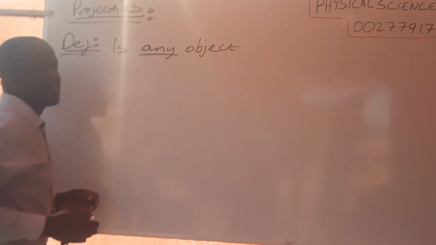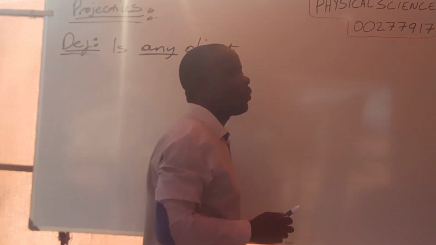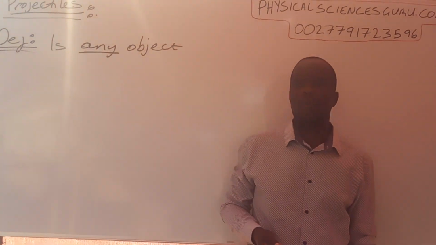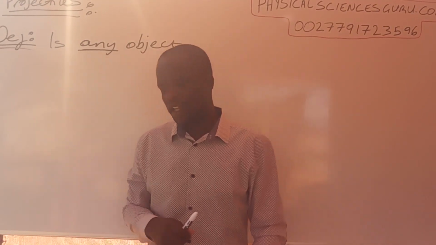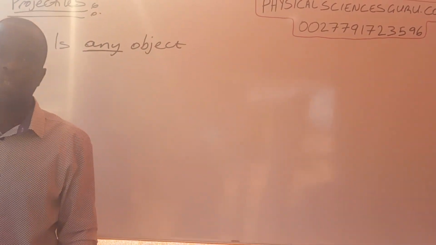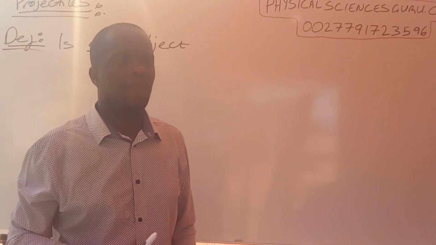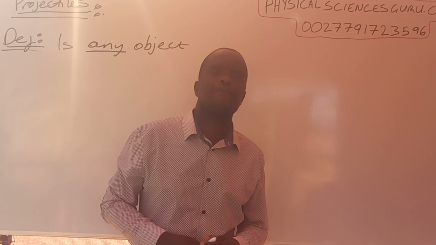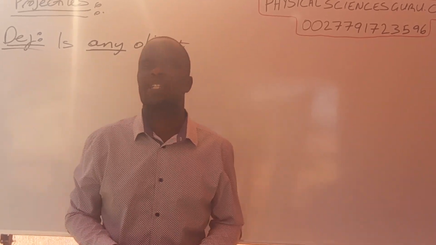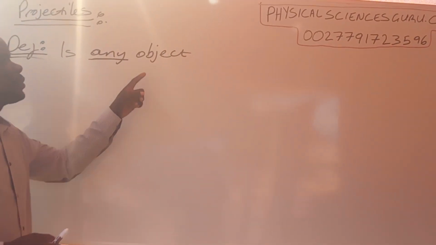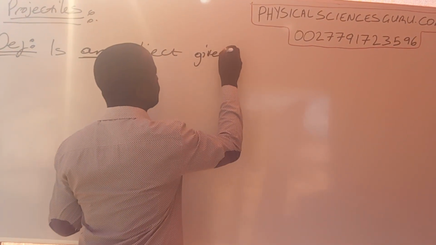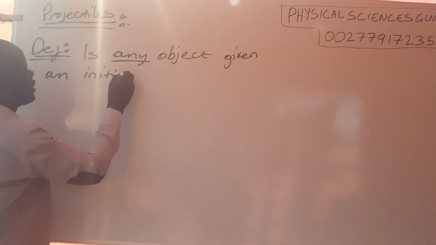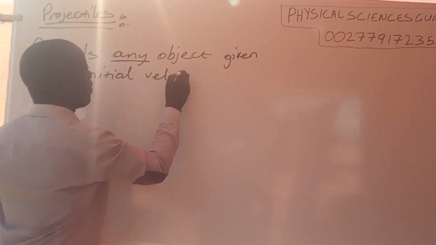I'm going to underline the word any there, any object. It means that if I am throwing up a marker, that becomes my projectile. If I am throwing up a stone, that becomes my projectile. If I am throwing up a phone, that becomes a projectile. So any object given an initial velocity,